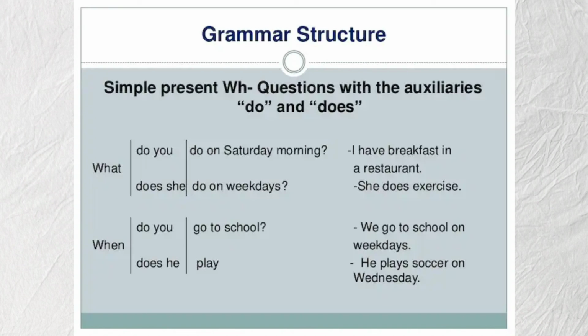And then, when do you go to school? And the answer, we go to school on weekdays. And the last, when does she play? And the answer, she plays soccer on Wednesday.